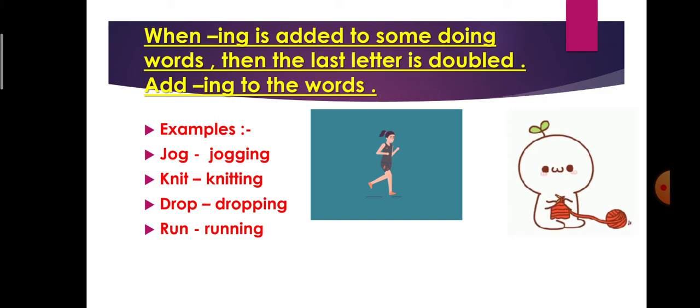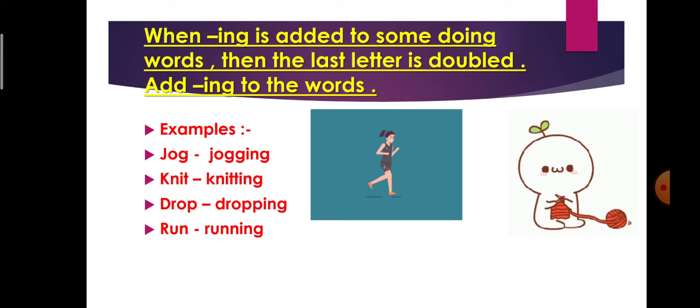At the time of adding ing, we will double the last letter. What is the last letter? G. So we will repeat this G one more time and then add ing. Now it will become J-O-G-G-I-N-G, jogging. We are repeating the last letter one more time.